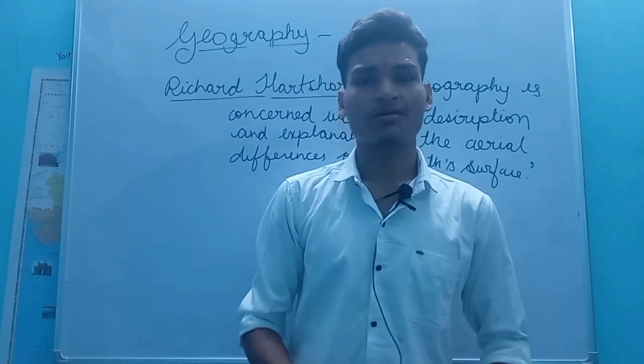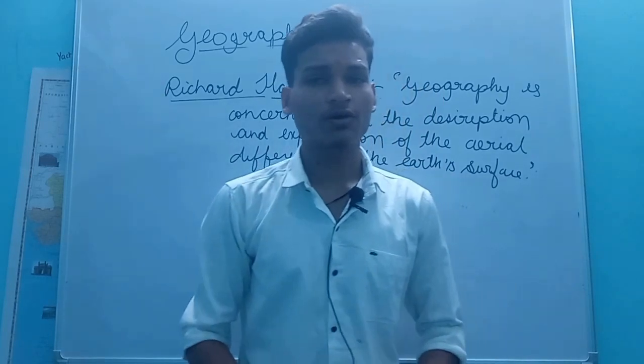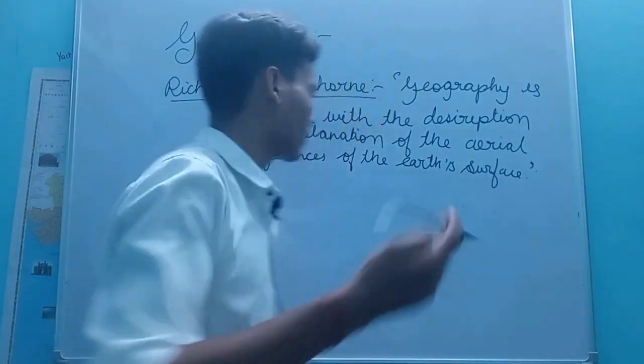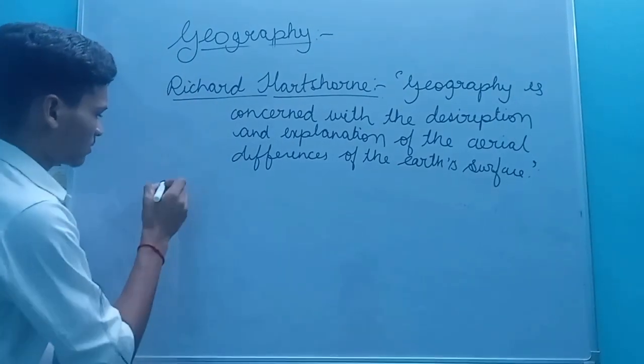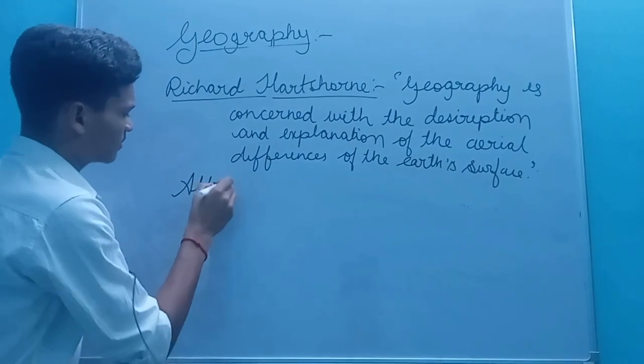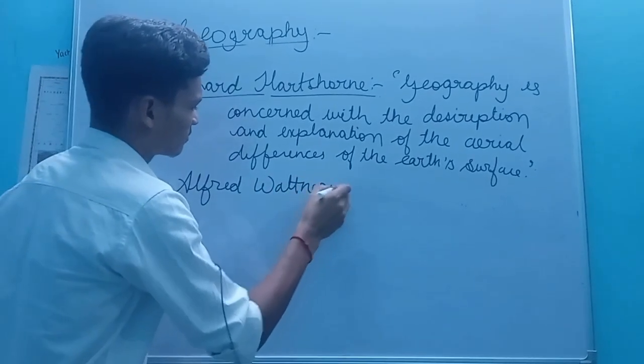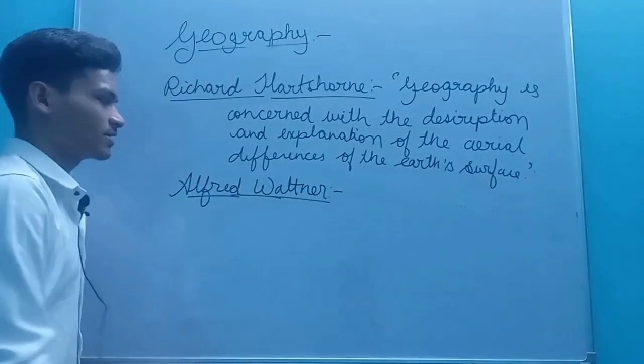Now there was also another scholar whose name was Alfred Wegener. What did he say?